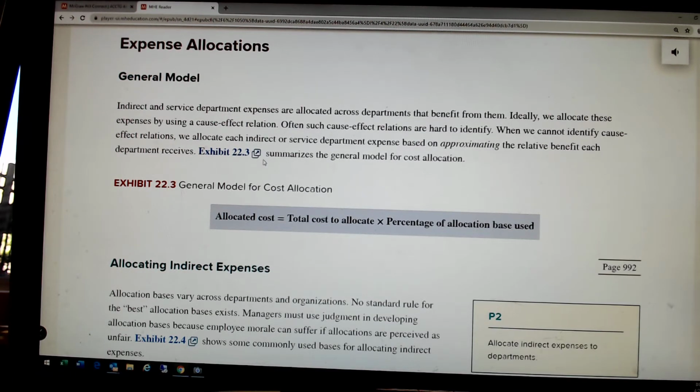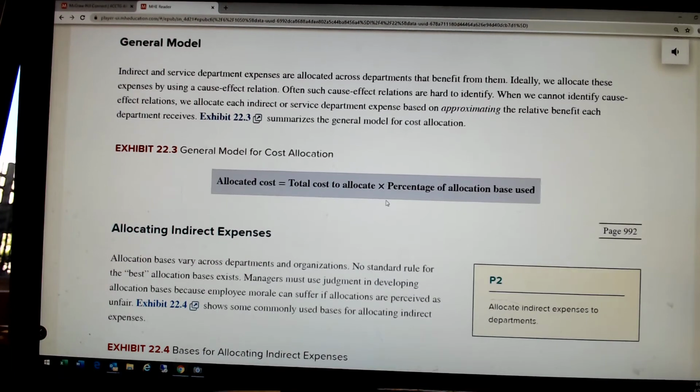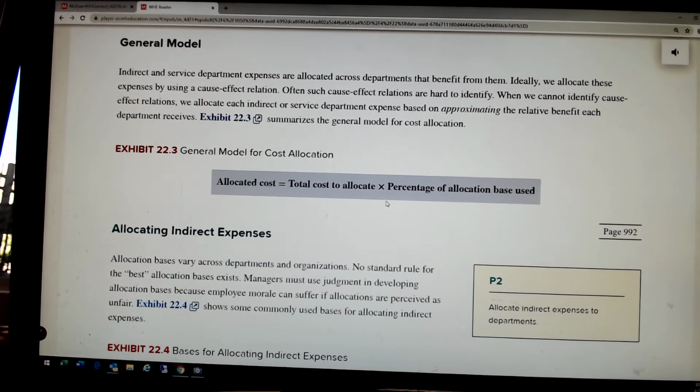So, the indirect expenses, we have to find a way to allocate them to departments. We don't have to allocate direct expenses because they only serve one department, so it's that department's expense. But indirect expenses like utility, security, rent, painting the outside of the building, maintenance and repairs of the building, property taxes, insurance on the building, pest control.